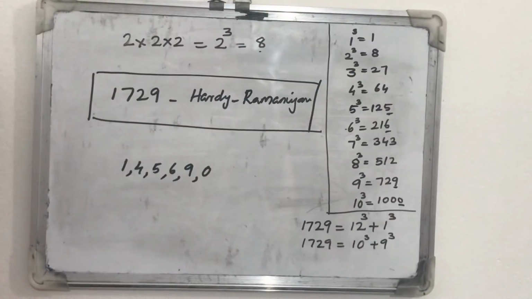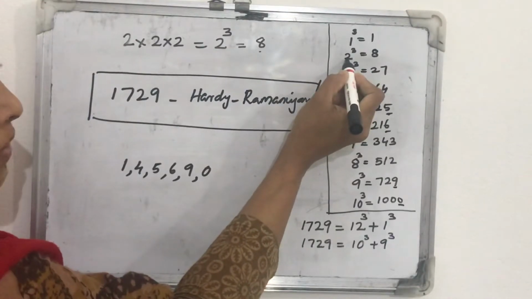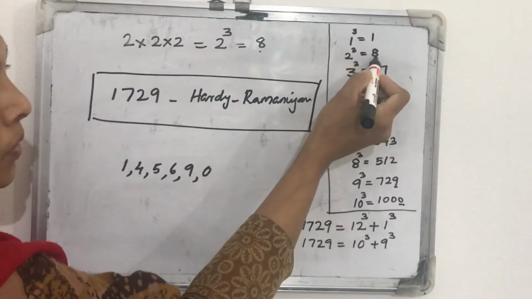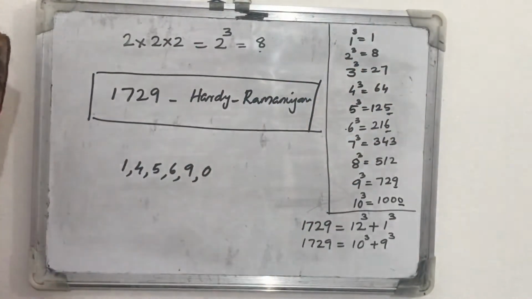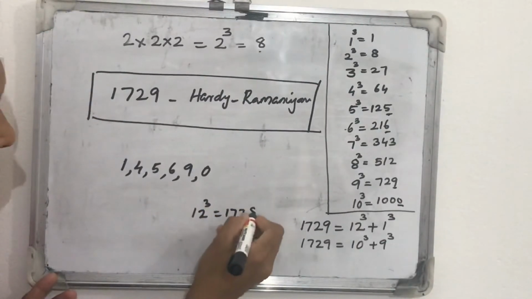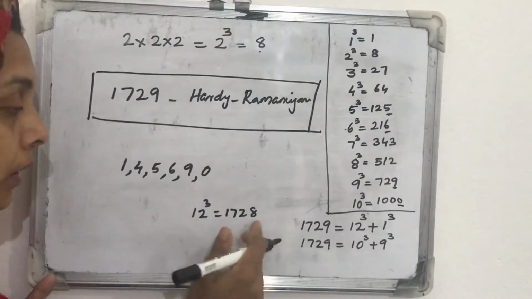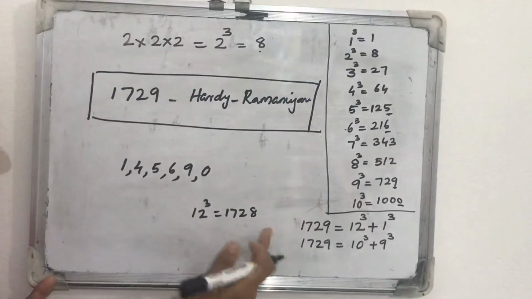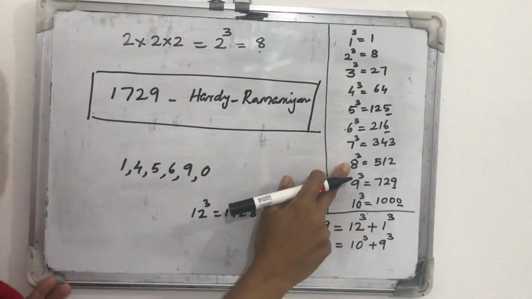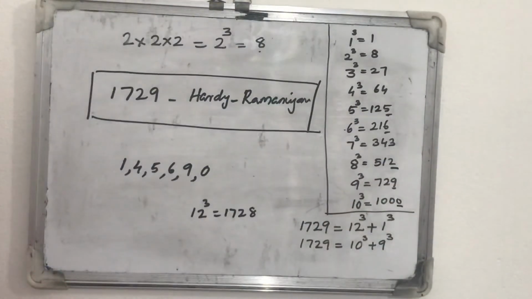And for the cube of a number with 2 in the ones place, the cube ends in 8. You look, if you take 12, 12 cube, the answer is 1728. Here the units place is 2, so its cube number's units place will be 8, and its reverse also happens. If a number has units place 8, its cube number ends in 2.